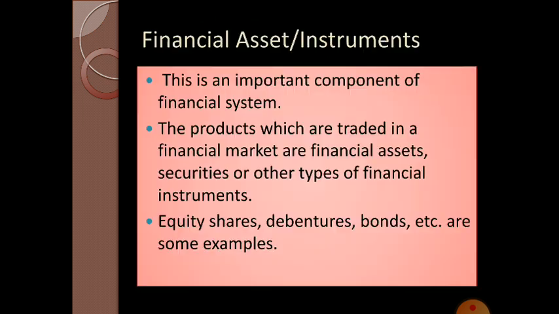Okay. The second component of financial system is financial asset or financial instruments. Here, financial asset or instrument means the products which are traded in a financial market. It includes securities, bonds, debentures, shares, etc. Let me note that financial instruments are the products which are traded in the financial market.